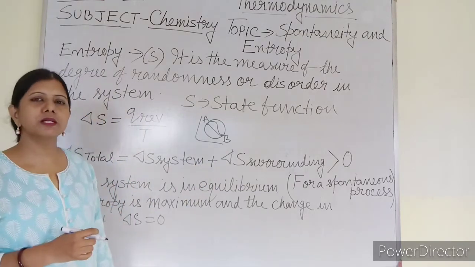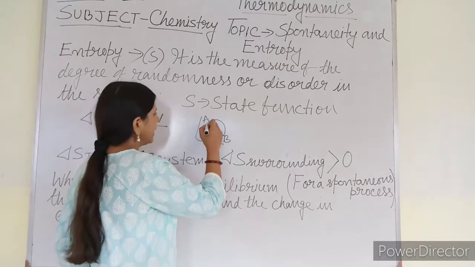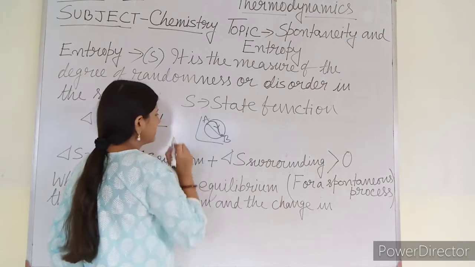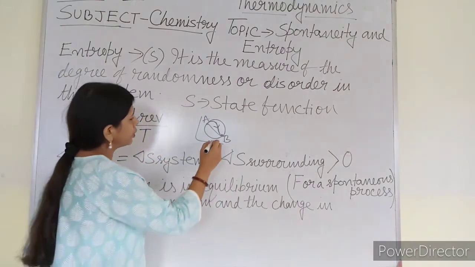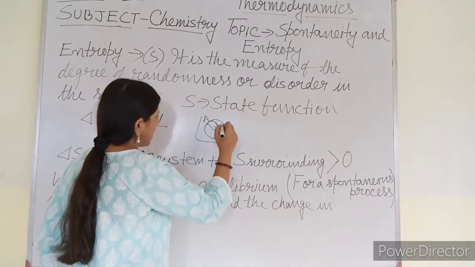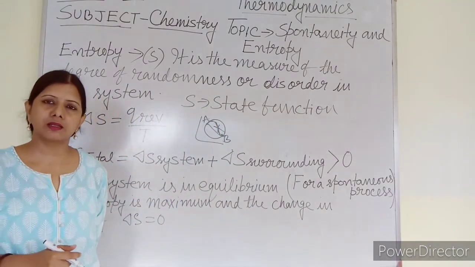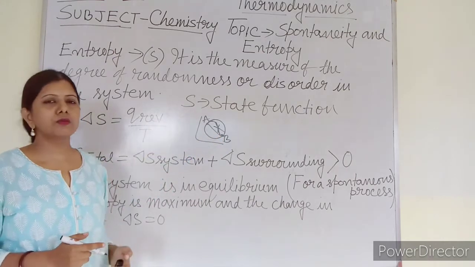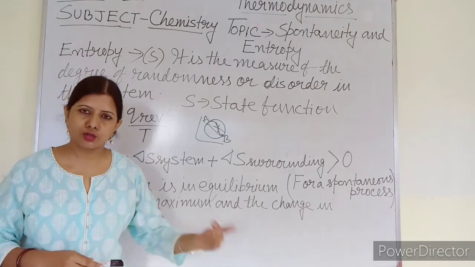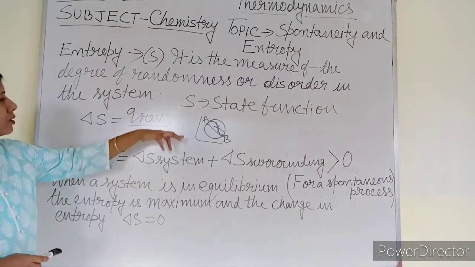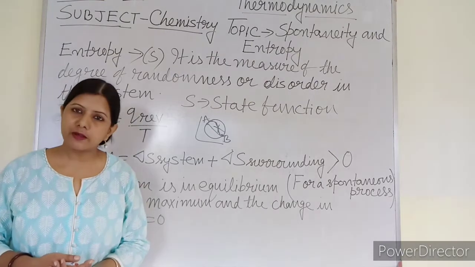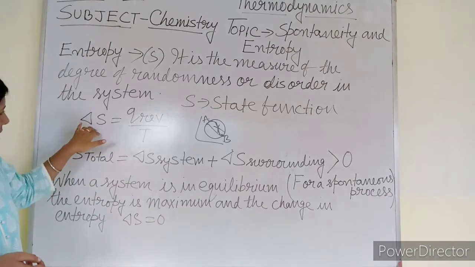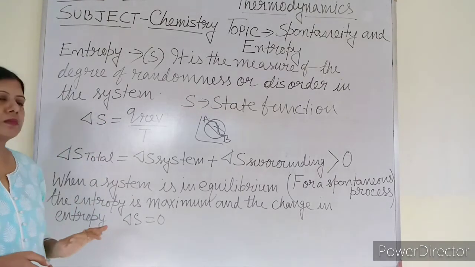But Q reversible means what? Suppose system A is changing to B by following this path. Reversible means it will follow the same path to return back. It is reversing in the same path. That means once it has covered a particular path, the same path it will follow for returning back. So Q reversible can also be stated as a state function. As a result, entropy is also a state function. So change in entropy equals Q reversible by T.